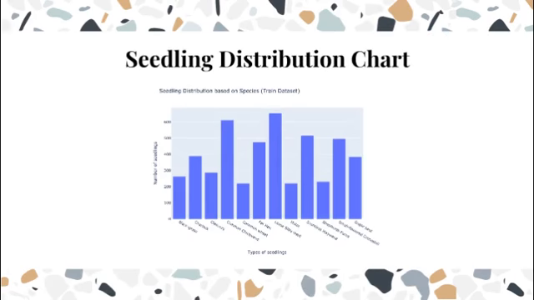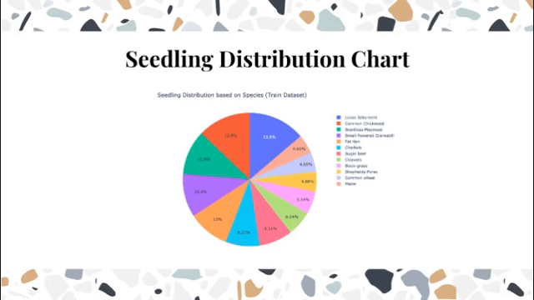From the figure above, we can see that there exist some limitations to our dataset. Firstly, we can observe that the number of training set in each species is not significant. Additionally, there exists a large degree of data imbalance. The number of images within each class ranges between 221 and 654, out of 4,750 images. For example, there are 654 training samples, 14% of the entire training set, that belong to loose silky bent, while there are only 221 samples, 5%, that belong to common wheat.